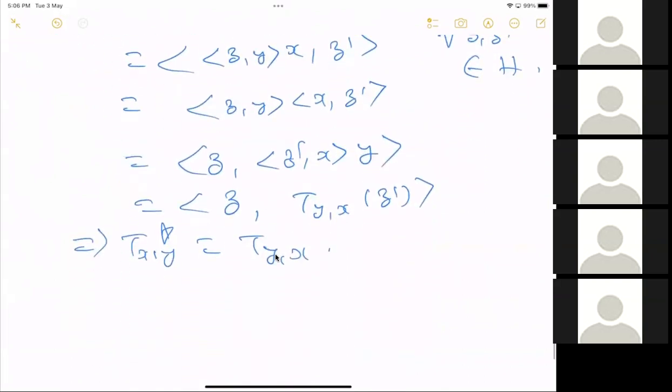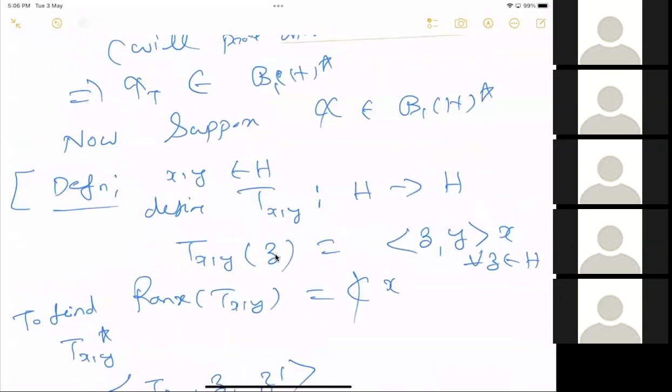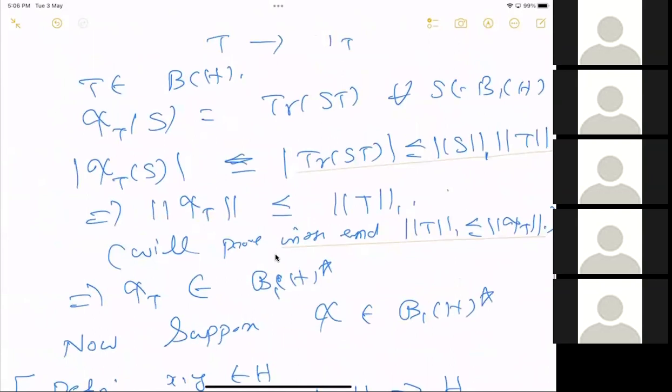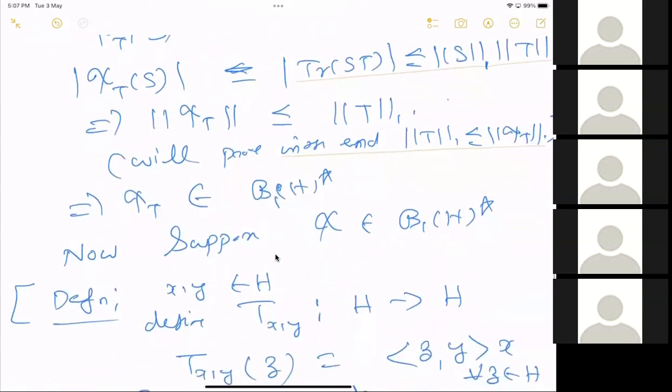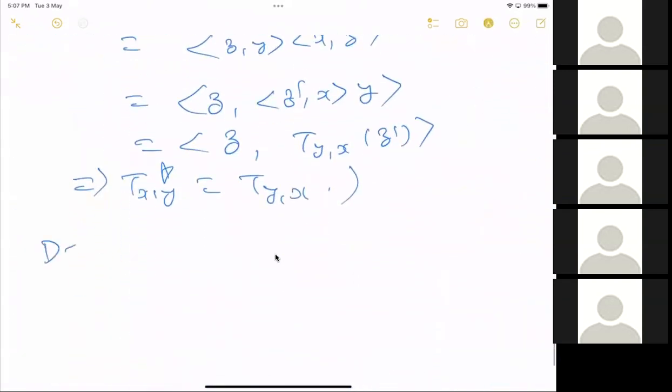So why do I do that? Now we want to prove the following. We have a linear functional defined on all trace class operators, and this is a rank one operator. In particular, it's a finite rank operator and a trace class operator, and we have to find its trace, which we will do in the proof of the proposition. Now we want to define a sesquilinear form. I think Shruti used all that, so let me define it. To define the adjoint, you use a sesquilinear form.